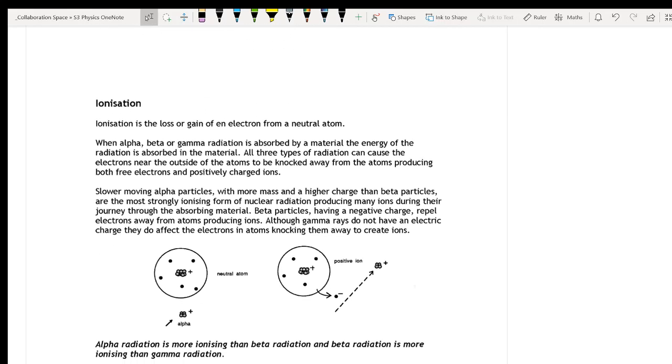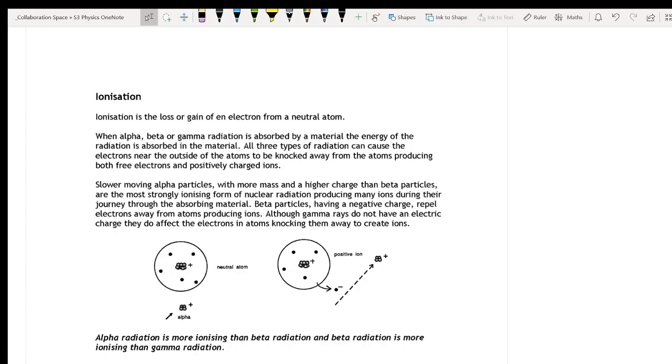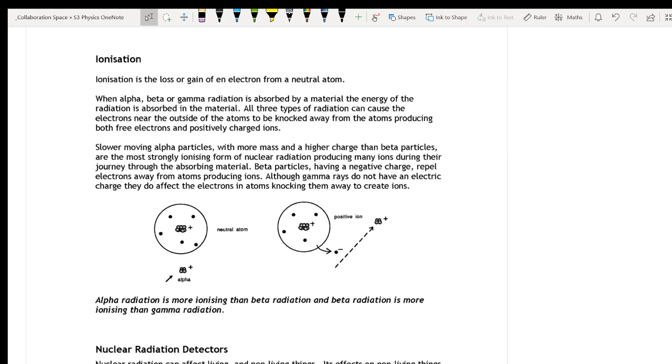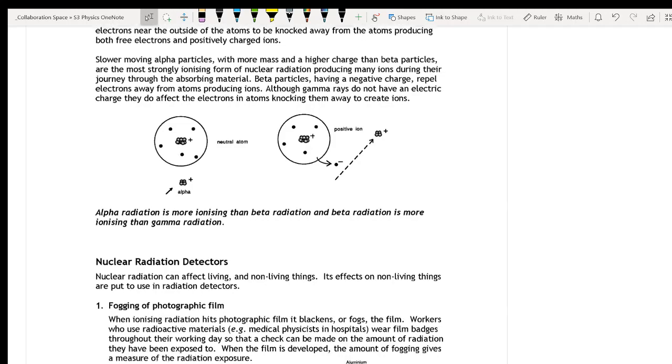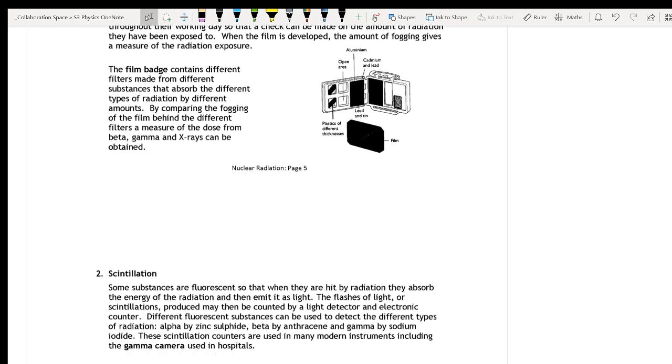And although alpha particles can't get very far in air, because they're the biggest, they are the most ionizing. Now, ionizing means loss or gain of an electron from a neutral atom. So because alpha particles are so big, they can knock away electrons quite easily. Beta particles are quite ionizing, but gamma isn't as ionizing as the others. So if you do come in contact with alpha particles, they're very ionizing, and having ionized elements in your body is not good. It's quite a bad thing. So alpha radiation is more ionizing than beta. Beta is more ionizing than gamma. And I'll let you have a read through nuclear radiation detectors.